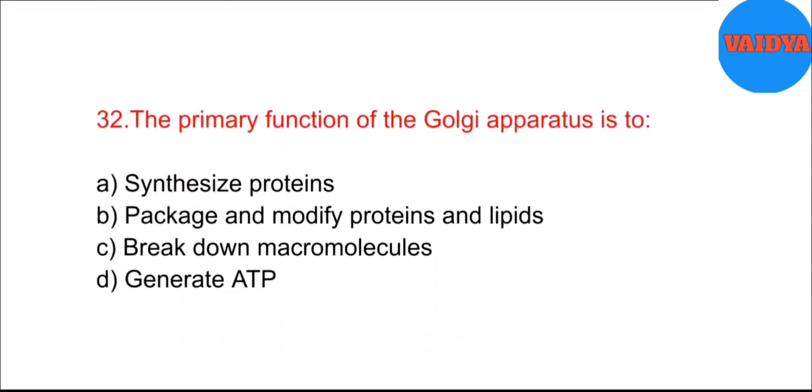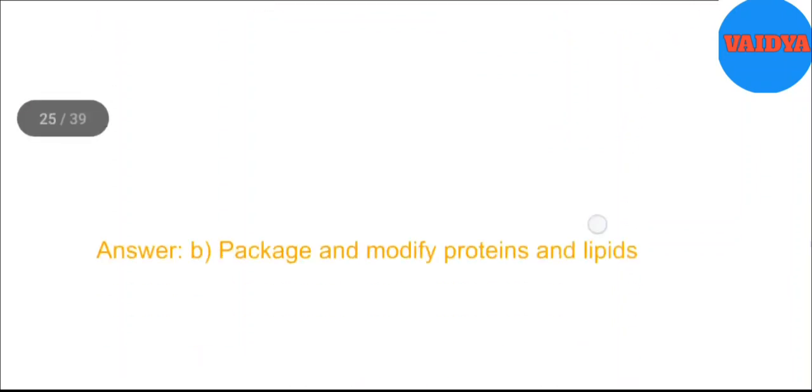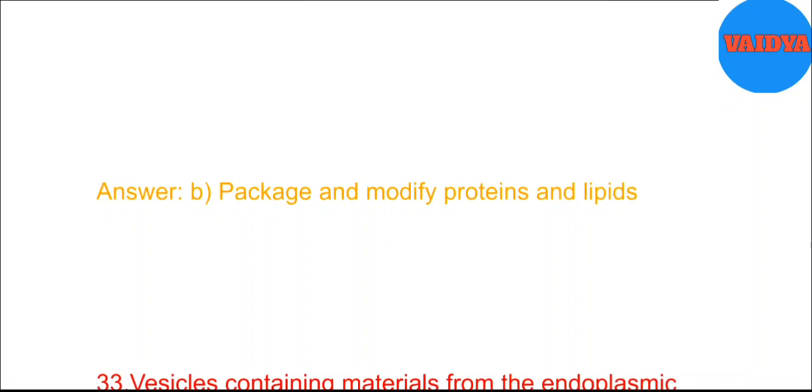32. The primary function of the Golgi apparatus is to A. Synthesize proteins. B. Package and modify proteins and lipids. C. Break down macromolecules. D. Generate ATP. Answer. B. Package and modify proteins and lipids.